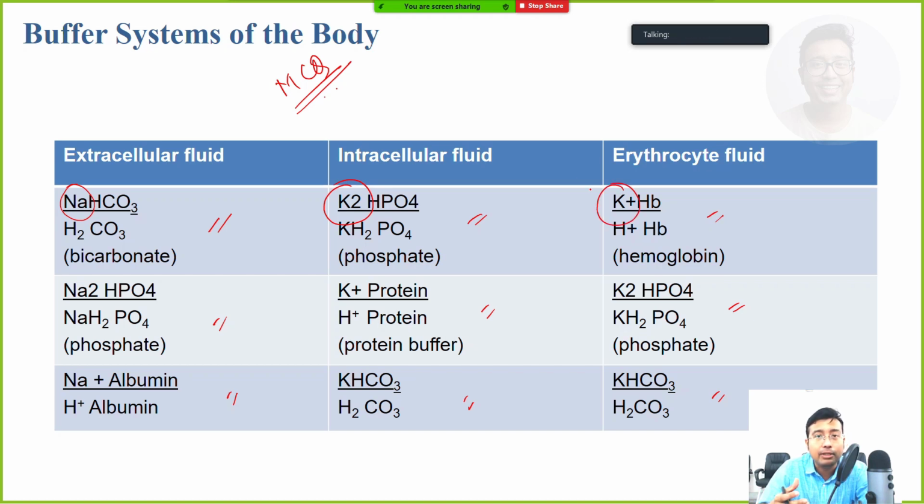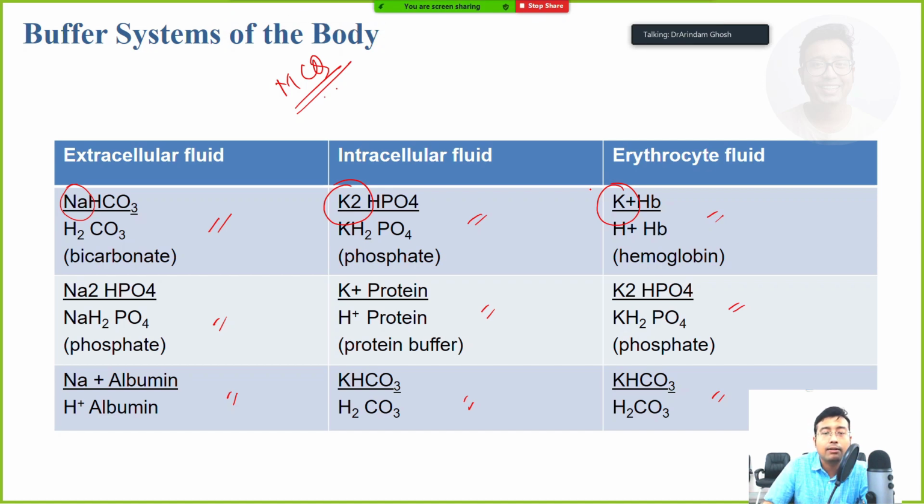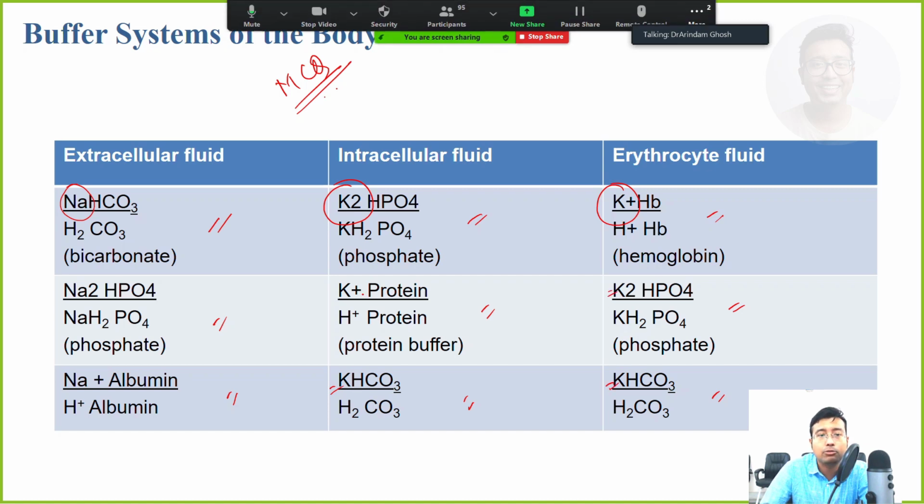Why is this? It's because the concentration of sodium is very high outside the cell. In ECF, that is in plasma, sodium is around 130 to 140 and potassium is around 5. The reverse story is inside the cell. Inside, potassium is very high and sodium is very low. So the major cation inside the cell, whether it is any intracellular fluid or specifically RBC, is potassium. So all the cations that are combining with the bases are in potassium form. This concept should be very clear.